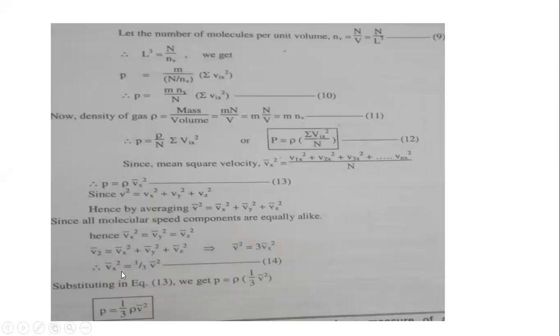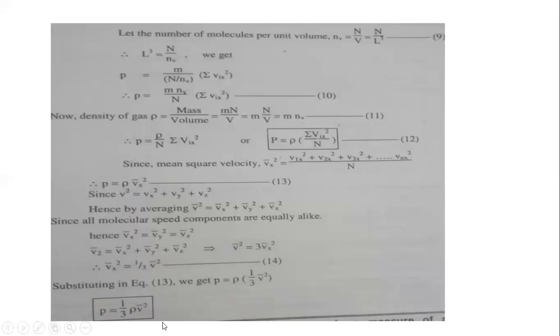So P is equal to rho as it is, but in place of vx square bar we write 1 over 3 v square bar. So it becomes P is equal to 1 over 3 rho v square bar. We have proved this.